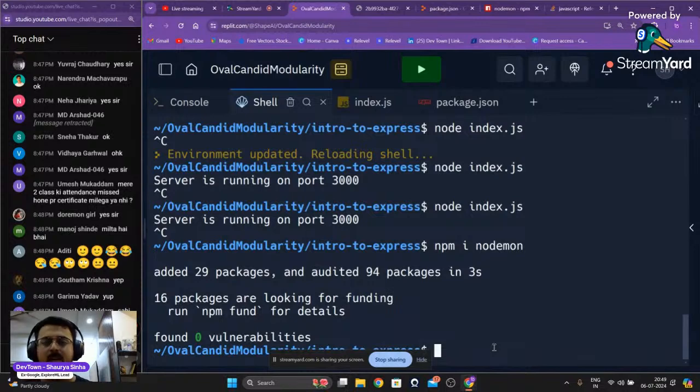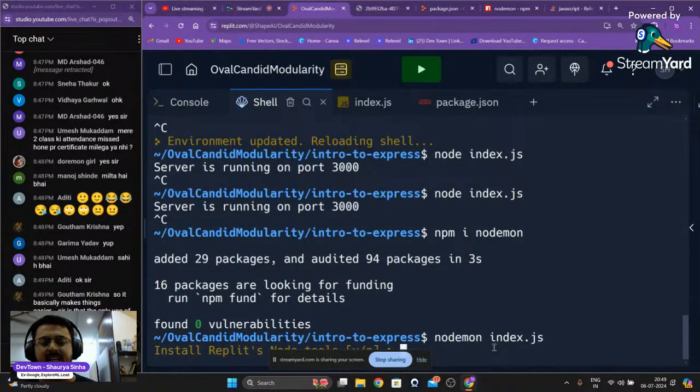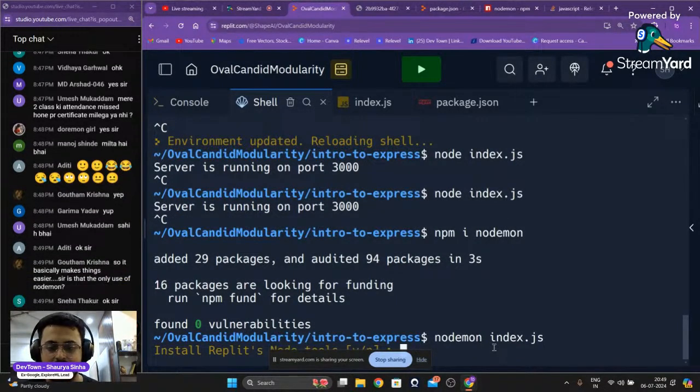To use NodeMon, instead of writing node index.js, we were using Node.js to run index.js, guys. So we are going to use NodeMon right now. It's very simple. Just write nodemon index.js.